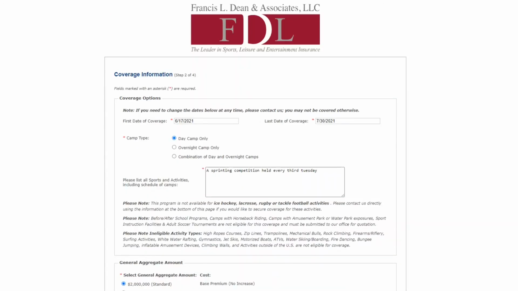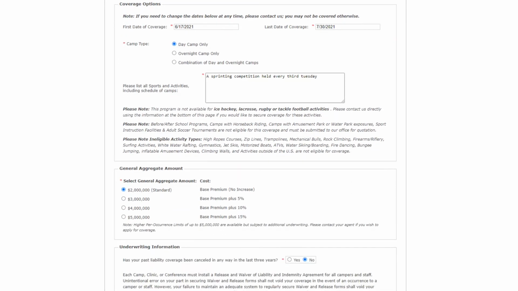Selecting your coverage should be self-explanatory. Read the notes below the box listing restricted sports and activities before filling it out. The general aggregate amount is the maximum amount of money the insurer will pay during the length of your policy. To learn more about the details of general aggregate, or to see which premium rate is correct for you, please reach out to an agent.